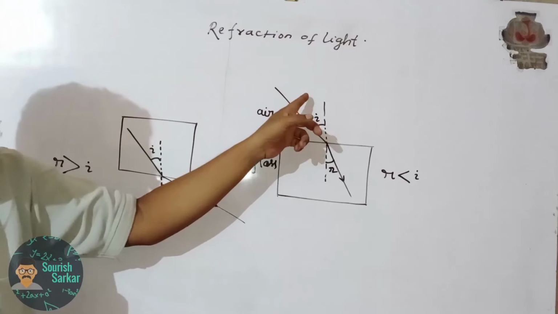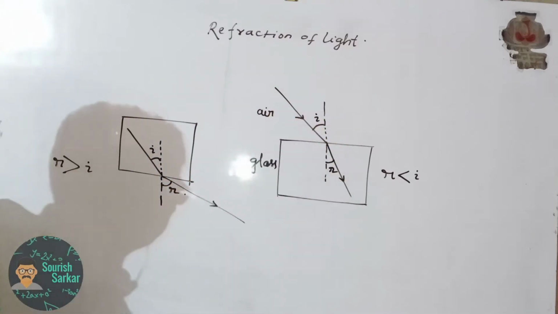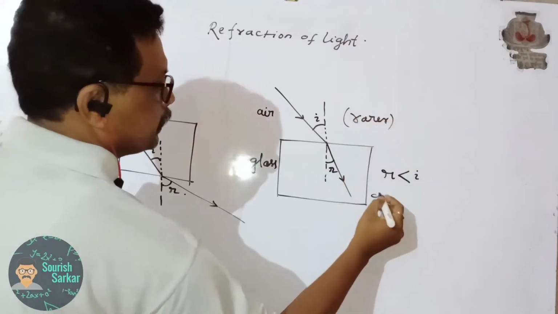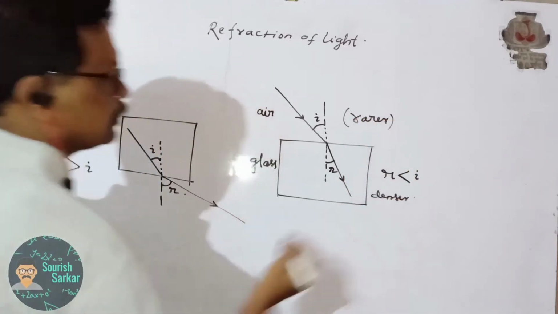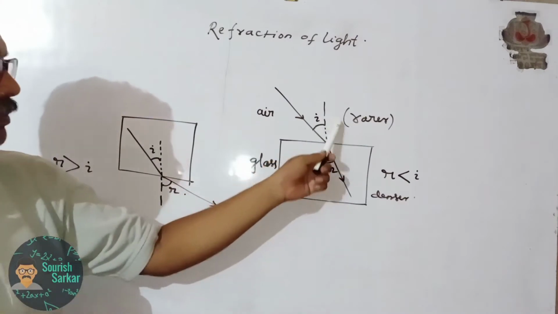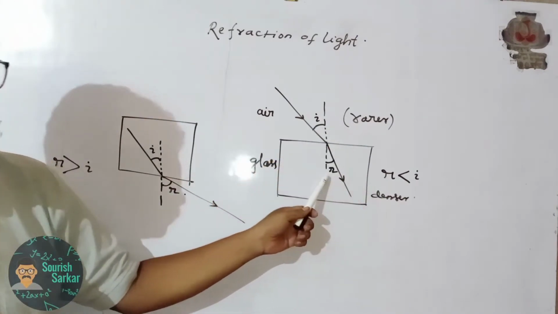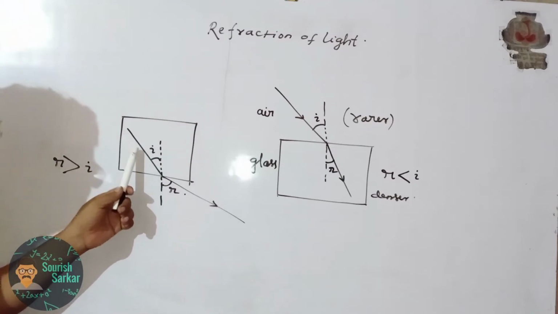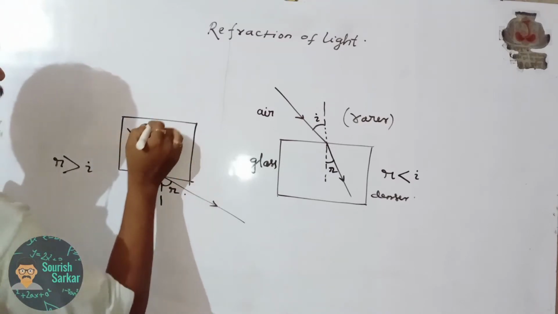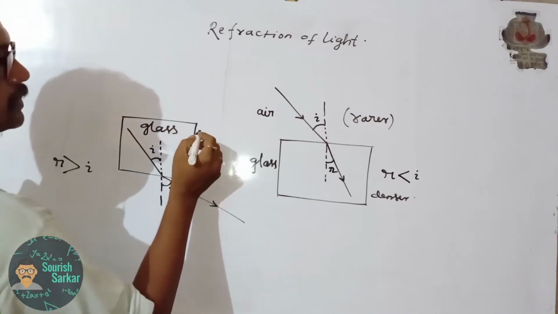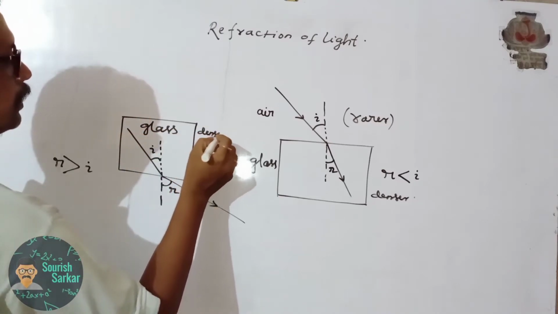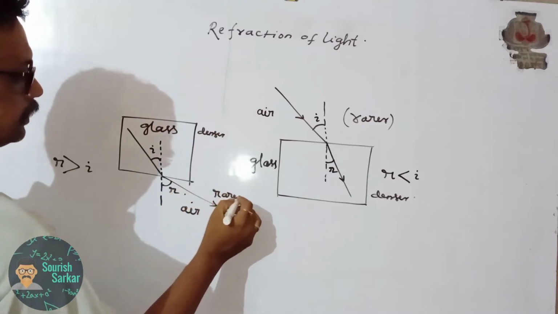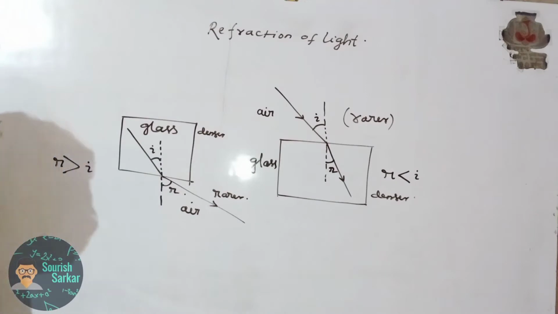When the light ray travels from a rarer to a denser medium, it bends towards the normal, and when the light ray moves from a denser to a rarer medium, like this medium is glass, the denser medium, and this medium is air, the rarer medium, it bends away from the normal. So how do we differentiate rarer and denser medium?